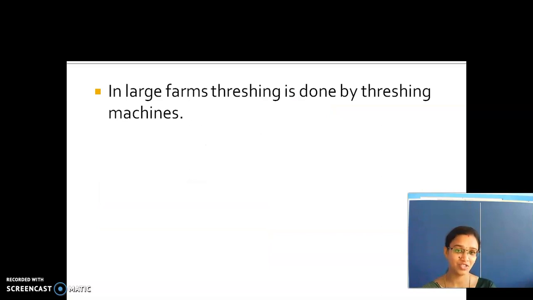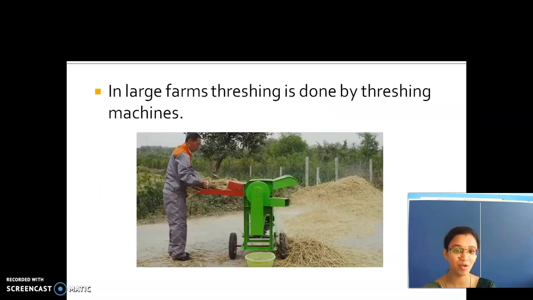In large farms, threshing is done with the help of a threshing machine. Nowadays a threshing machine has been invented. When we give the crops on one side, on the other side we get the stalk. See here, the stems are separated this side and here we get the grains.